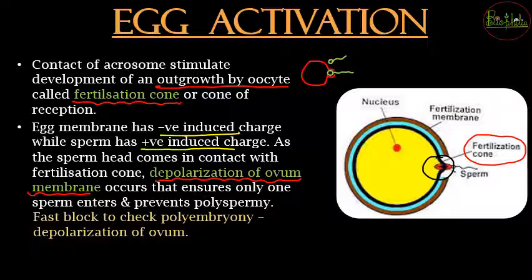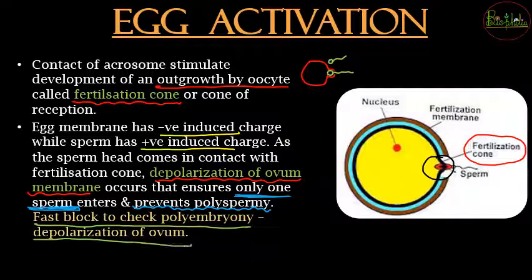So one sperm enter करने के लिए these induced charges have been created by the nature so that the opposite charges when come to each other वो polyspermy को prevent करे. So prevention of the polyspermy is going to be the method, that is depolarization of the ovum membrane. So what is the fast block? Since the positive negative charges के एक साथ आने की वजह से वो बहुत जल्दी reaction होती है, that is called as a fast block. So the fast block to check polyembryony is going to be the method, that is depolarization of the ovum.